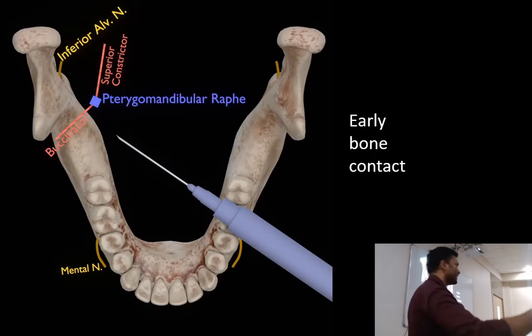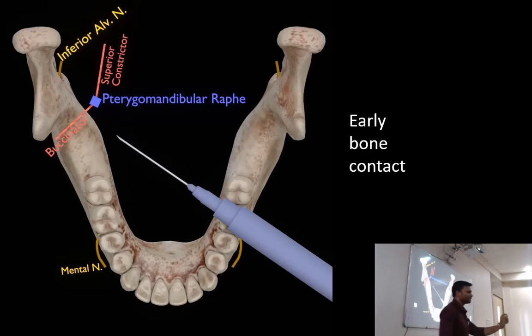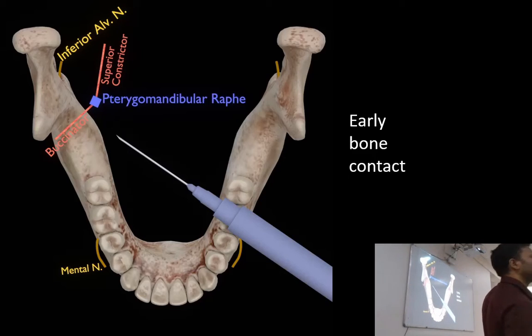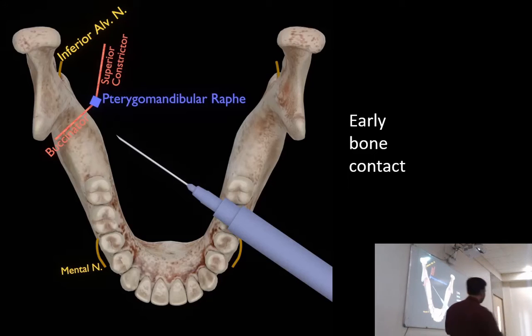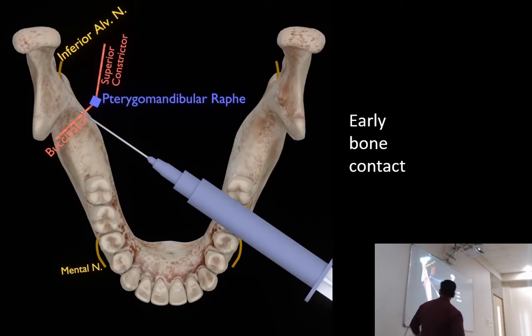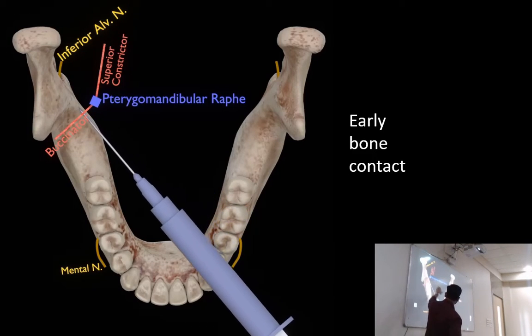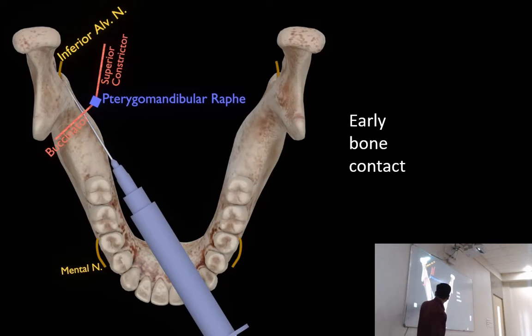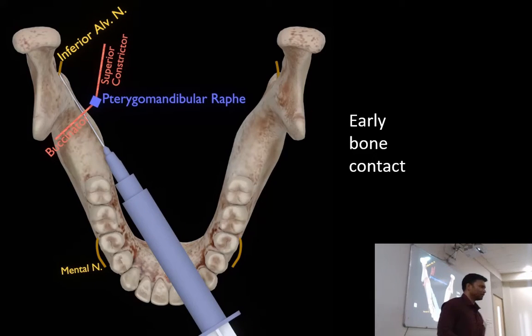Okay, so these are many variables, but once you have inserted the needle, you should not take it out completely. You're going to introduce the patient to more pain if you insert the needle again. So there are tricks available that you can use to achieve proper bone contact and then deposit the LA, even after performing these mistakes, or if the patient has an anatomic variation. In this case, we have early bone contact. So what we can do is draw the needle back till the tip, then move the barrel towards the midline and then advance the needle, and you will be able to contact the bone properly and deposit the LA.